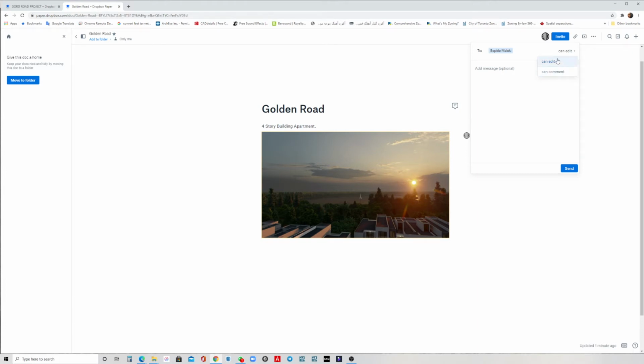So for example, for now I'm gonna leave it on can edit, so it will send to her, and then she gets an email, and she can sign up in Dropbox and see here. And as you see, it shows here that me and her are using this Paper Dropbox. So this is a comment for the whole picture. If you're gonna have whole picture comments, you can put it something like this. This comment can be even for text.